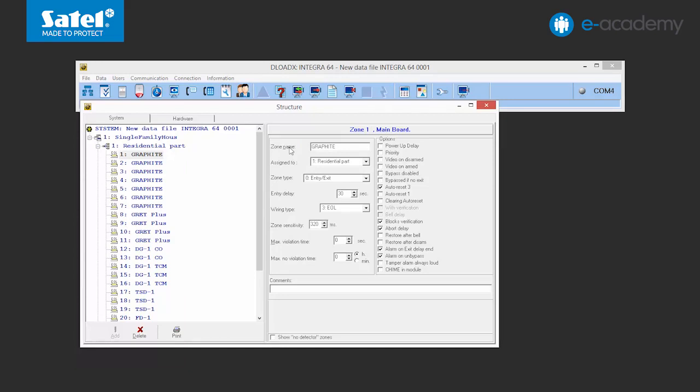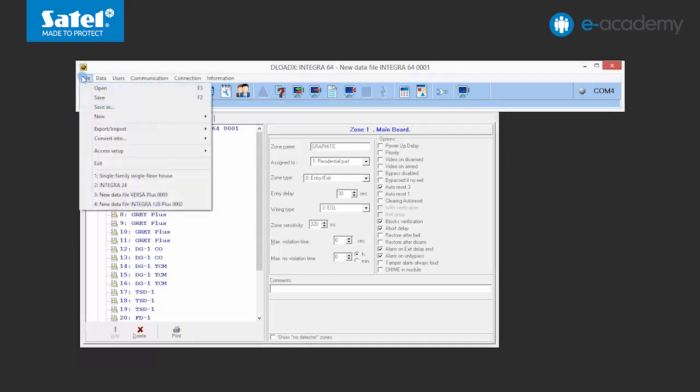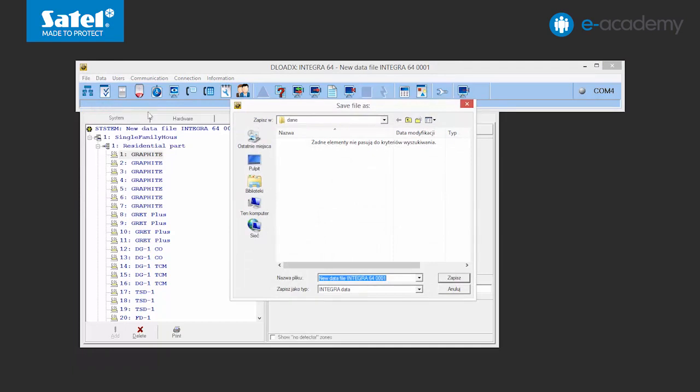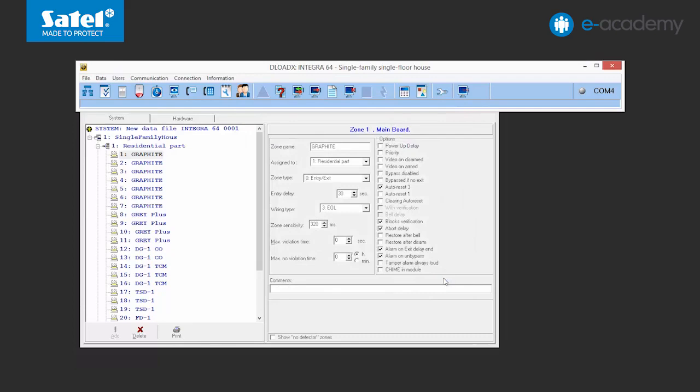When the design of the structure of your alarm system is ready, it is advisable to save it to the disk. To do this, select the Save As command in the File menu. In the window that will open, enter the name of your project and click on the Save button to confirm. In this case, it will be Single Family Single Floor House.